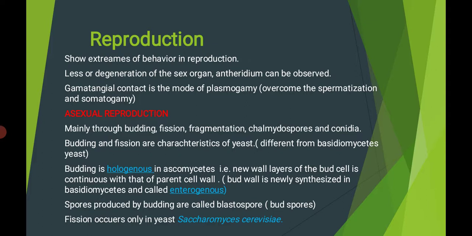Spores produced by budding are called blastospores. Those spores produced through budding are called blastospores or bud spores. Fission occurs in yeast, Saccharomyces cerevisiae. This fission type of asexual reproduction occurs only in yeast.